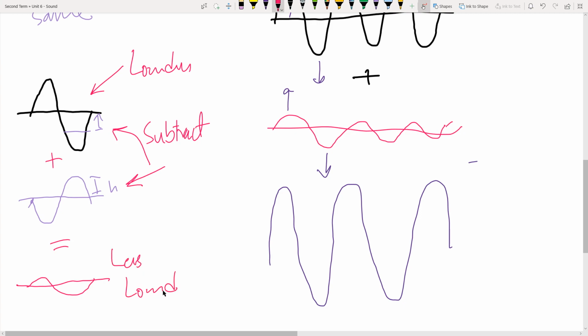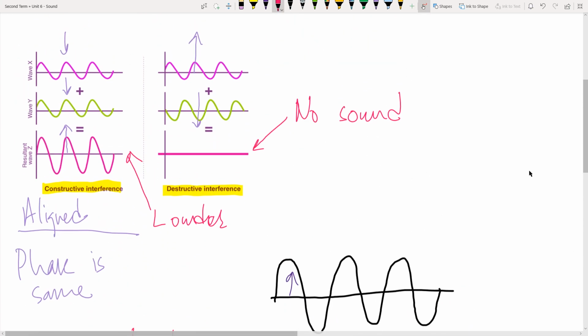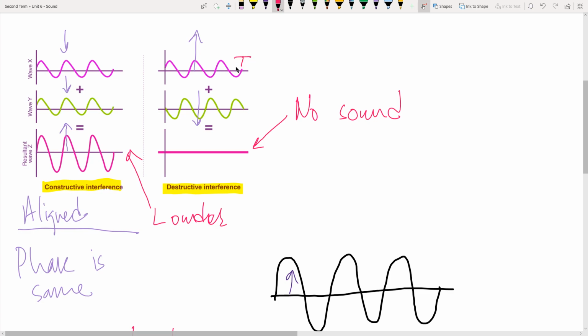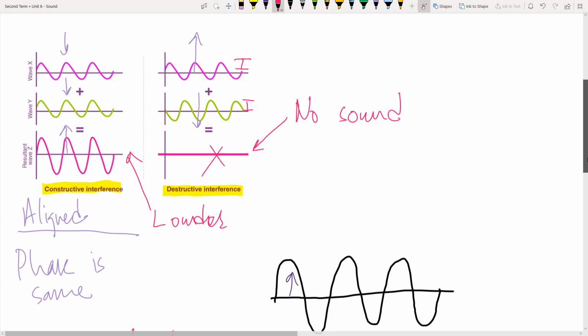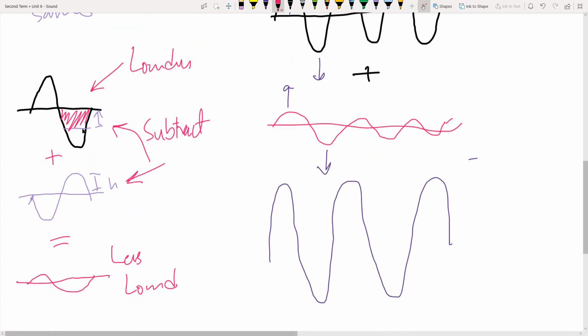It's not going to be zero, compared to the example that we have over here. Over here they were equally heighted, their height was the same, the amplitude was the same, so they cancel each other off. And compared to this example, where the amplitude is a bit different from one another, this much will be subtracted. So after subtraction, you're only going to get this much loudness, which is visible over here.